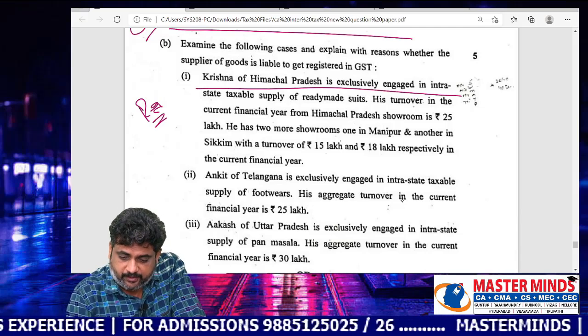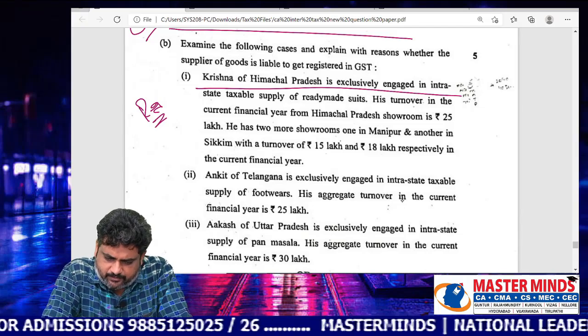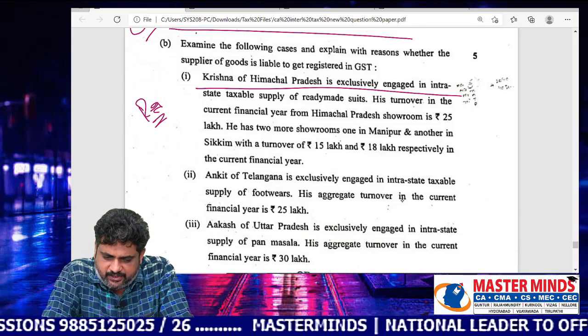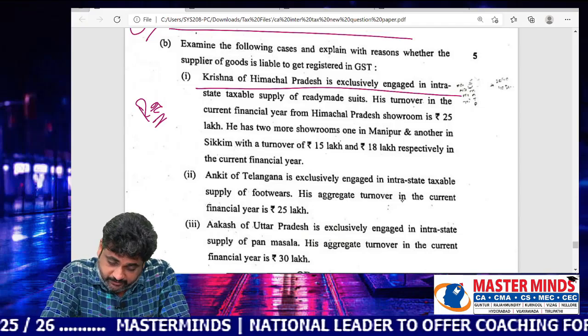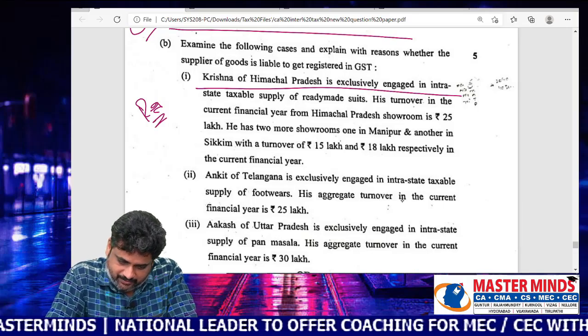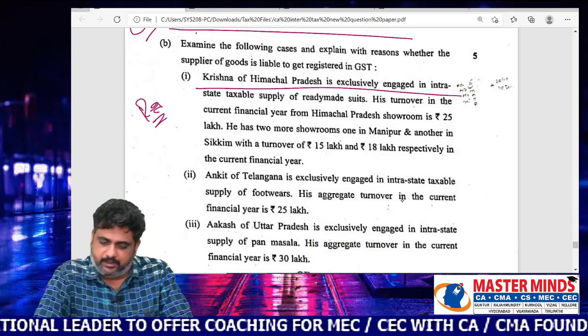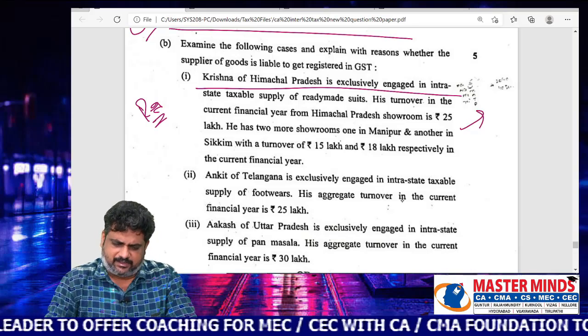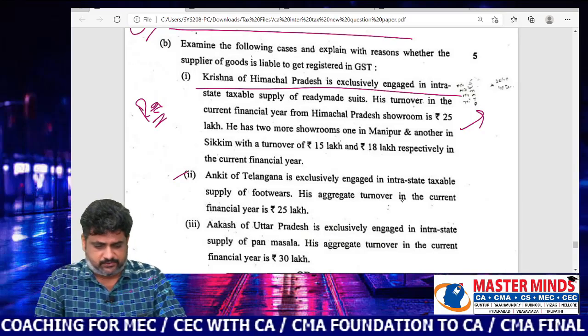Here, Krishna of Himachal Pradesh is exclusively engaged in intrastate taxable supply of ready-made suits. His turnover in the current financial year from Himachal Pradesh showroom is 25 lakhs. He has 2 more showrooms, one in Manipur and another in Sikkim, with the turnover of 15 and 18 lakhs respectively in the current financial year. Like that, some points are given. Each one is an independent case.